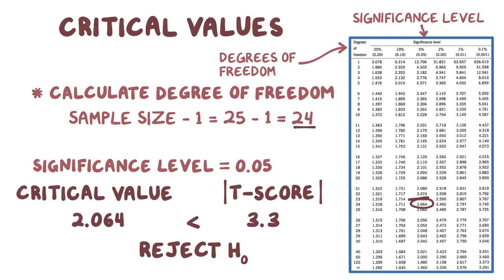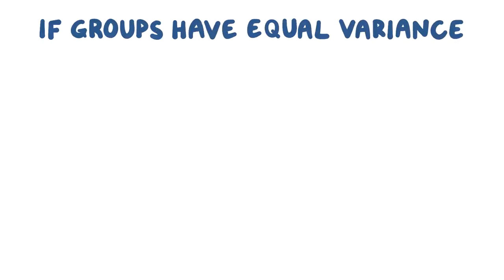Now let's switch gears and talk about how the calculation changes if the groups have equal variance. If the two groups have exactly the same variance, then each of the variances divided by the sample size would be the same.